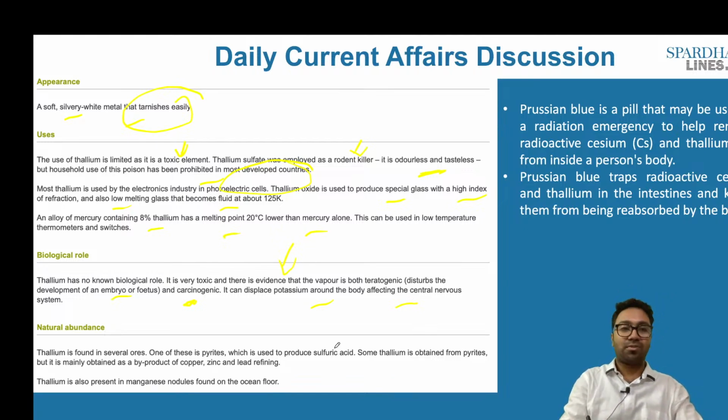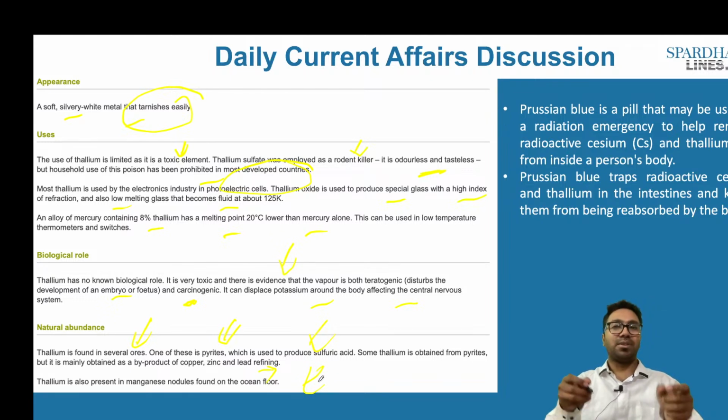So where is it found? Thallium is found in several ores. One of these is the pyrites, which is used to produce sulfuric acid. Some thallium is obtained from pyrites, but it is mainly obtained as a byproduct of copper, zinc and lead refining. Thallium is also present in manganese nodules found on the ocean floor.